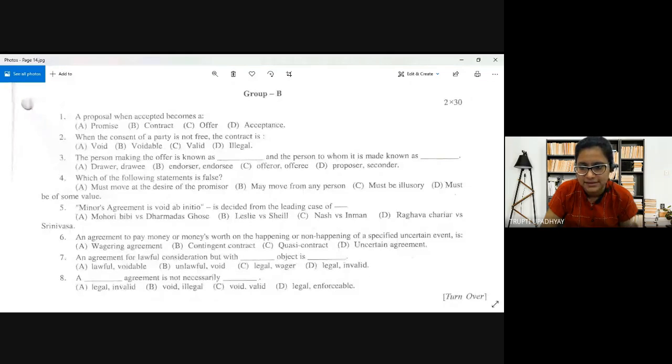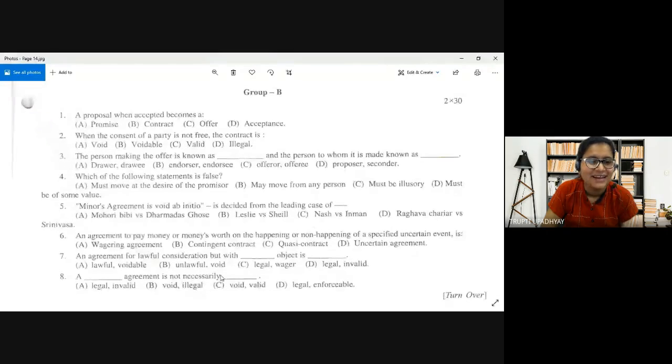So I need the next answer. Now we have got it. Agreement to pay money or money's worth. I know that the confusion will happen in these two choices only. Quasi contract and uncertain agreement are anyway eliminated.